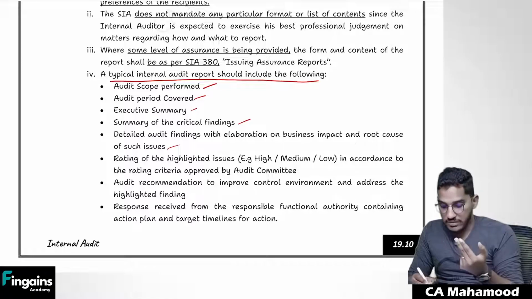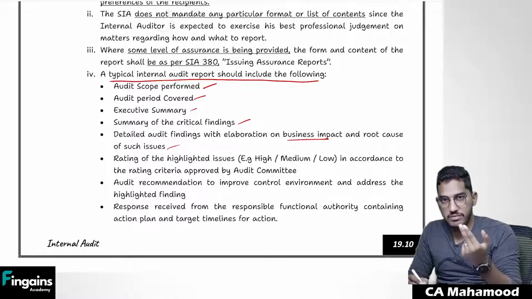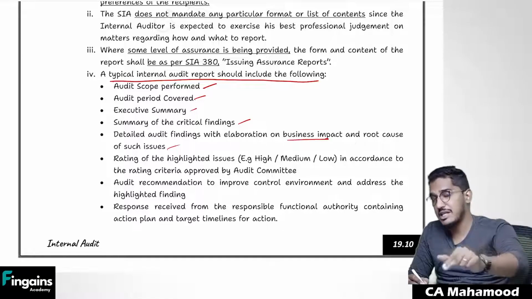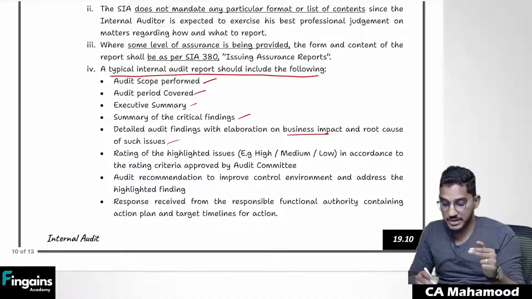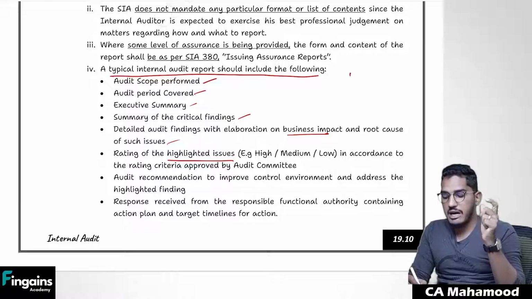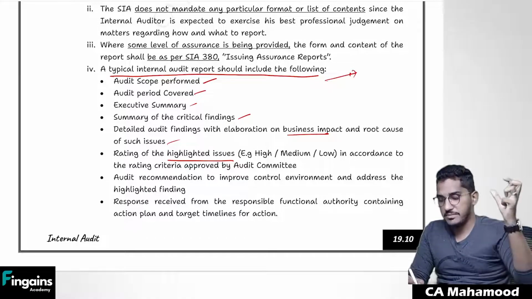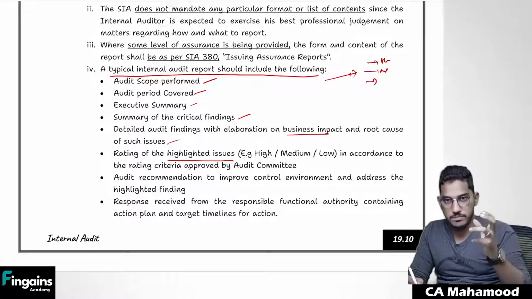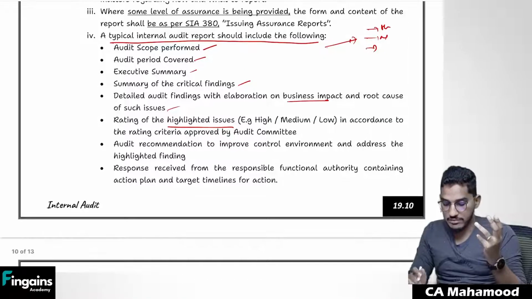Detailed audit findings which are impacting the business, and root causes. If you find any issues which are having a deep impact on the business, you have to explain that. Rating of highlighted issues: you have to give a rating for the issues also. For example, I have found various issues in the purchase department, but all issues might not be very significant. Some issues are very highly important, some are moderate, some are low in importance. So that rating also you have to give.